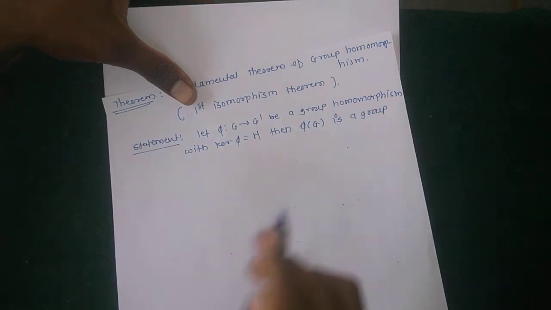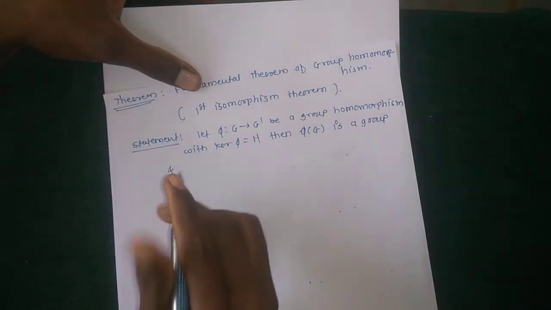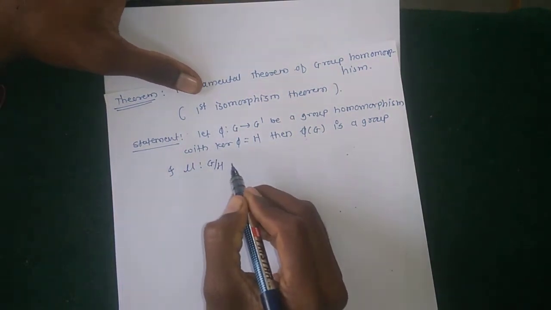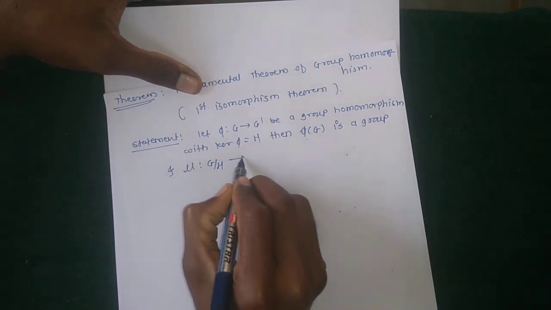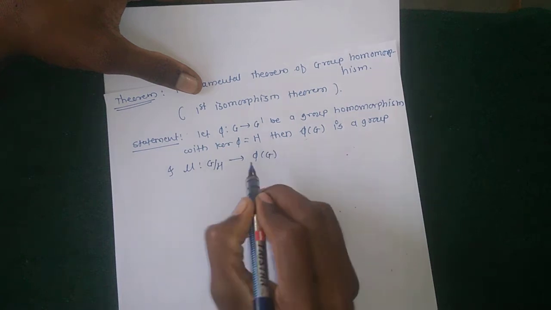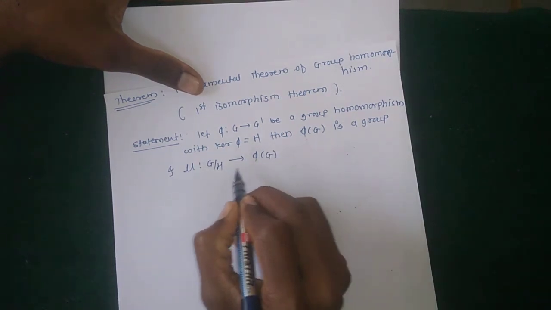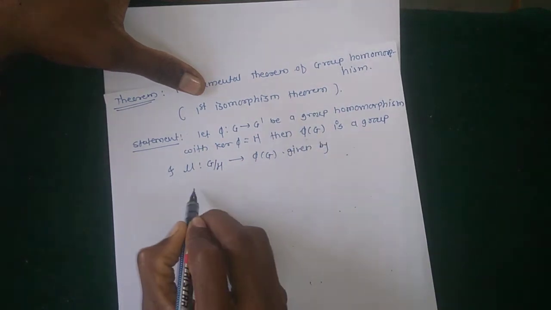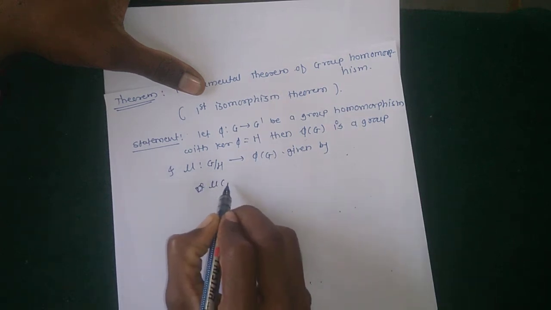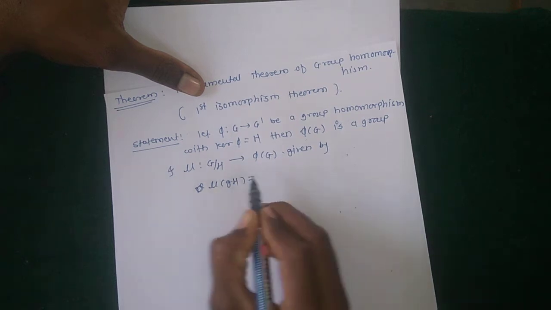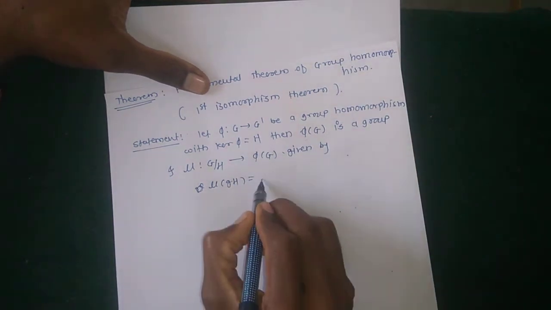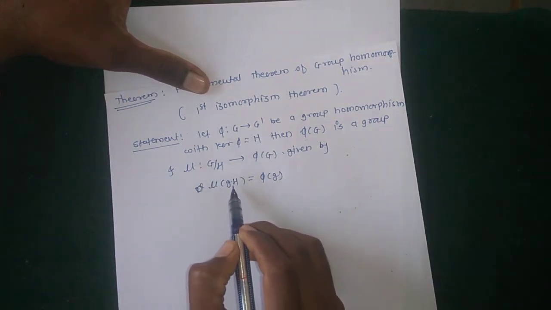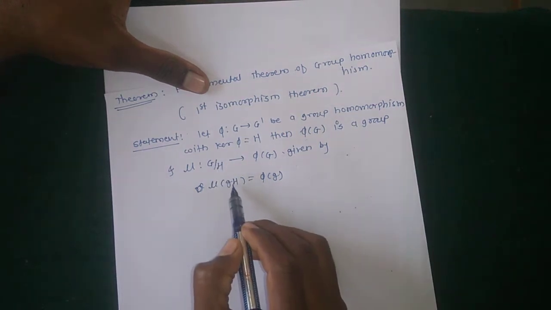Then phi of G is a group, and define a new map nu from G over H, which means the factor group, to phi of G. The elements of the factor group are right or left cosets.